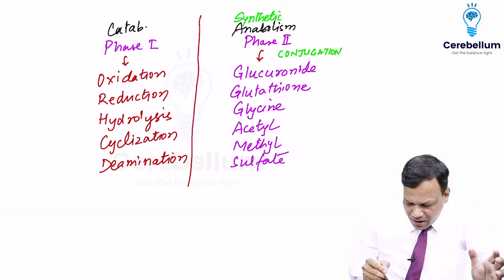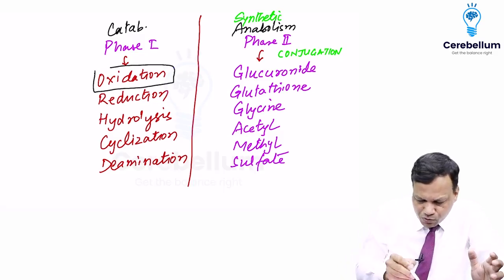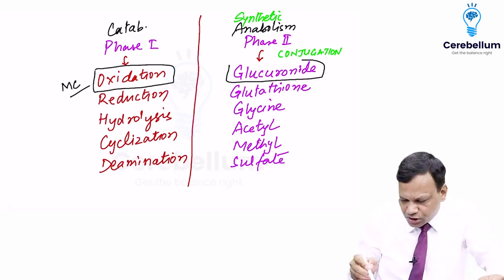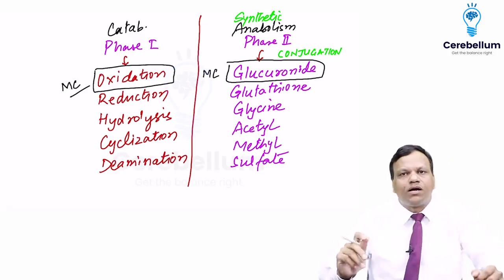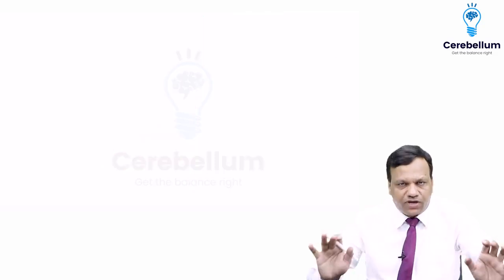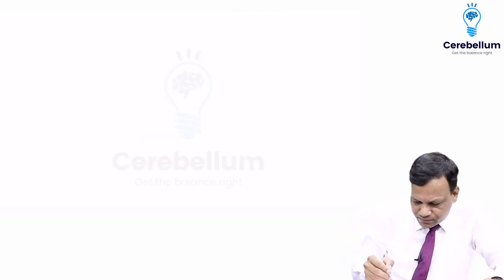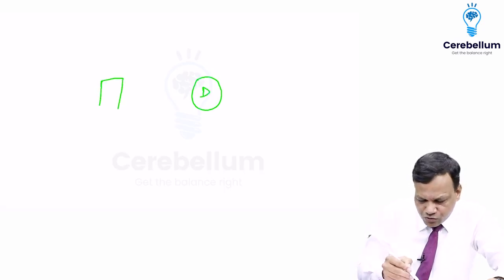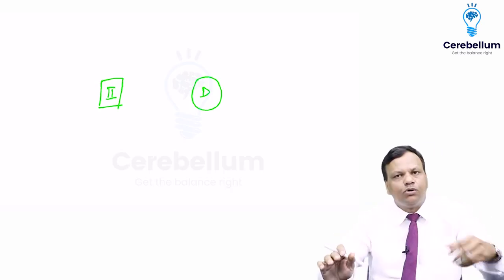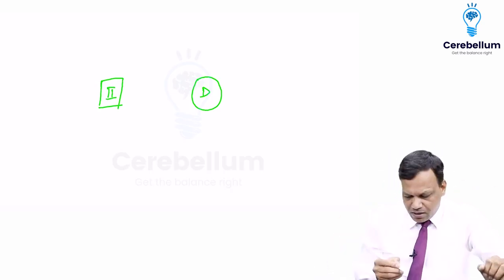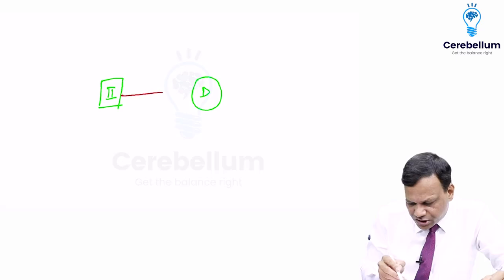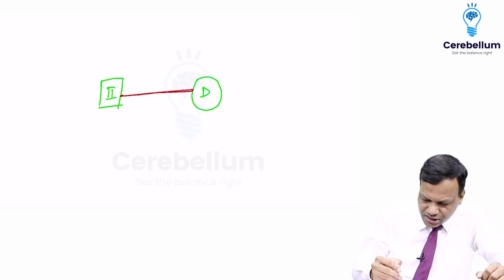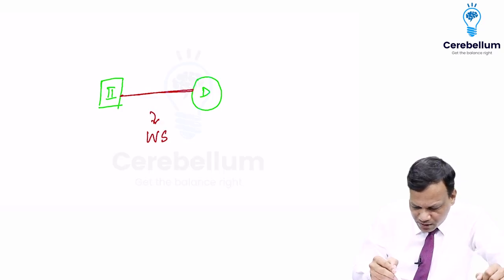The important thing to remember: oxidation is the most common phase 1 metabolic reaction, whereas glucuronide conjugation is the most common phase 2 metabolic reaction. Okay, so what is happening is, this is the drug and this is any of the phase 2 substance. It may be glucuronide, acetyl, methyl, etc. So phase 2 reactions means we attach the two. Okay, this is phase 2 reaction, and when we attach the two, the drug becomes water soluble.